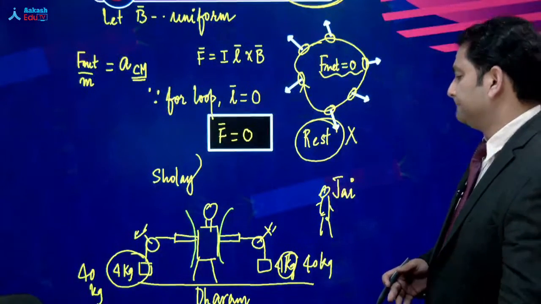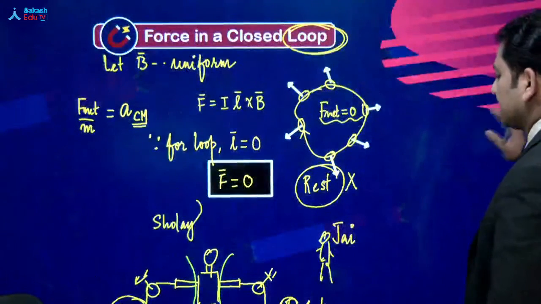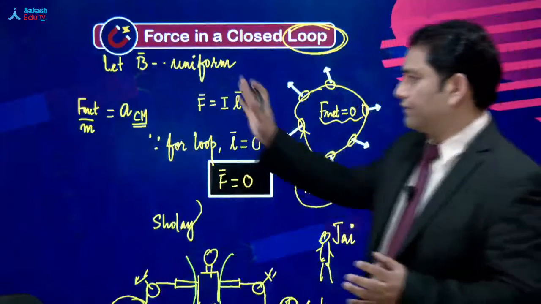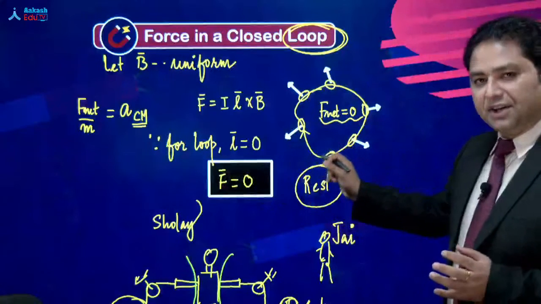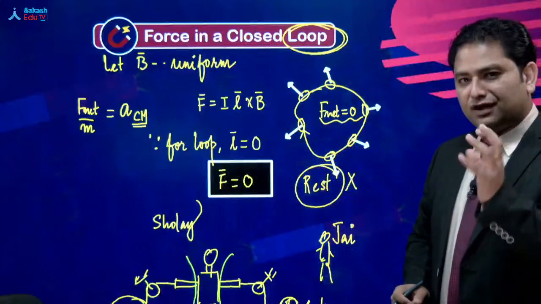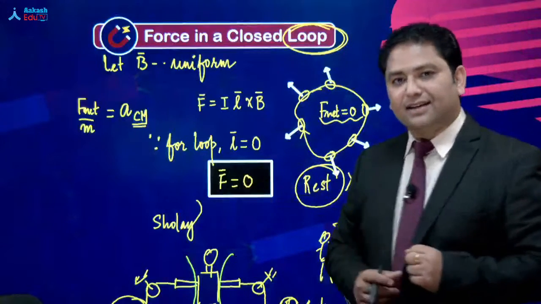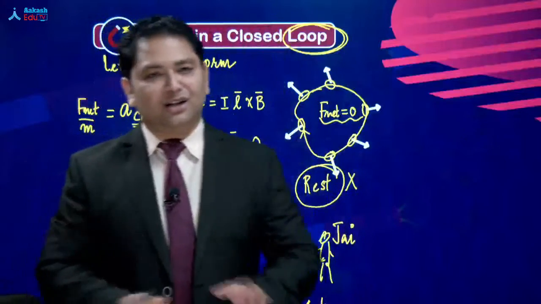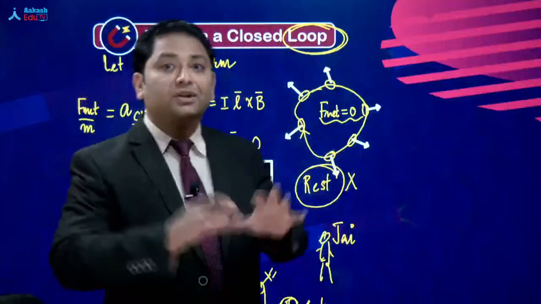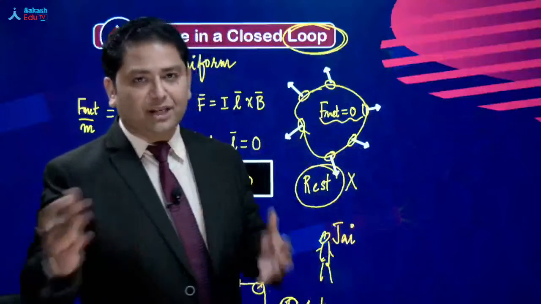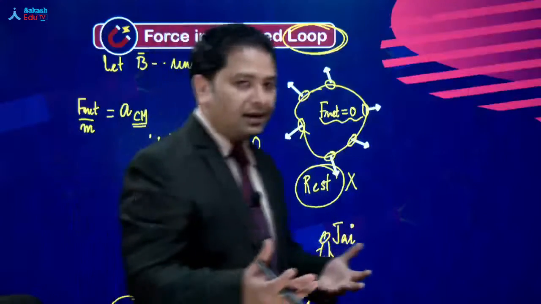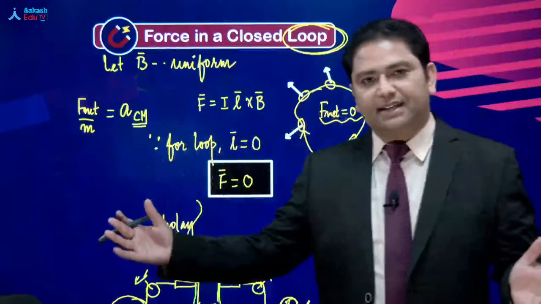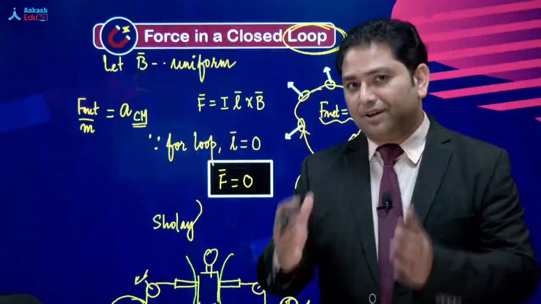Now let's come to this point. यहाँ पर देखते हैं. Now what's happening is, let's just quickly recap. Magnetic field is uniform and the loop is of any shape. Don't forget, the magnetic field is uniform. The net force acting on the loop will be 0. Having said that net force is 0, इसका ये मतलब नहीं है कि the shape of the loop does not change. Of course, the shape of the loop may change, but even after the change, the center of mass before and the center of mass after, the position is going to be same.